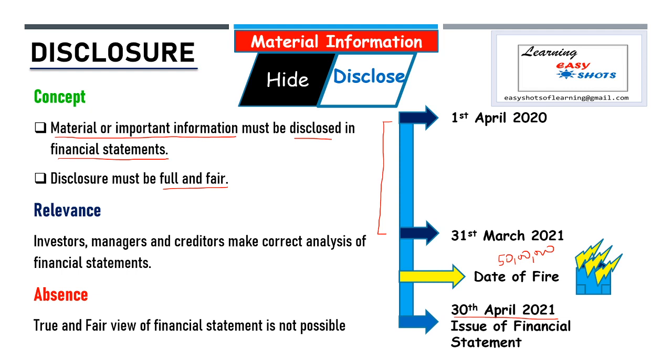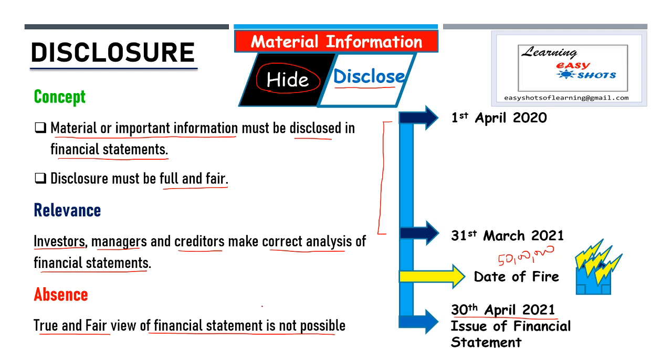Now this 50 lakh rupees loss due to fire should be disclosed in financial statements, but it is not related to the current year, so we show it after the balance sheet as a footnote according to this convention, so that all important information is disclosed and no important information is hidden from the investors or outside parties. So this convention is relevant for investors, managers and creditors to make a correct analysis of financial statements. In absence of this convention, a true and fair view of financial statements is not possible.